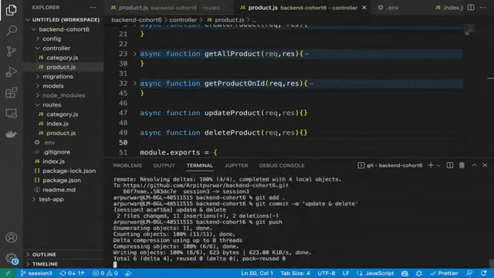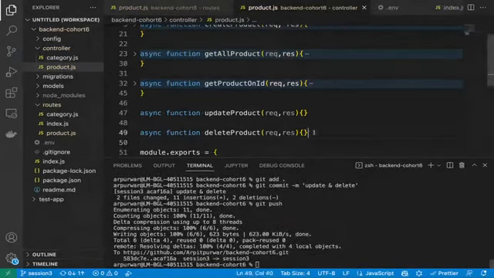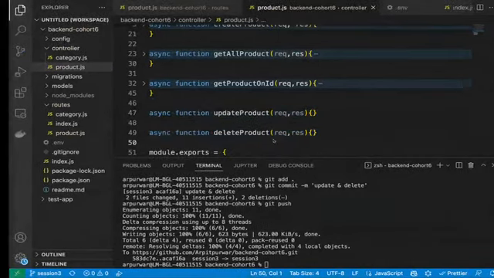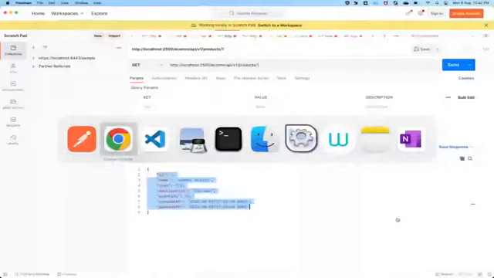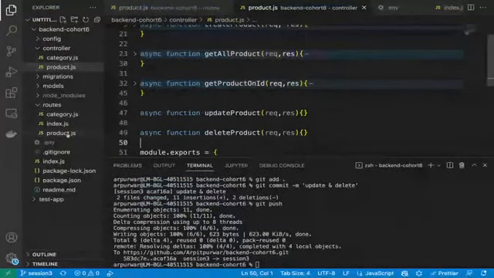So I just left, guys, the controller part. I want you guys to try it as we have seen in the categories. Same thing you have to do it here. Okay, Likhit is saying we have to give products again and again. Yes, we can add in default. Otherwise, we can add it here in our index.js.